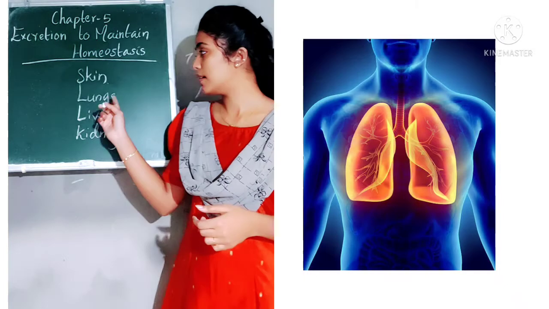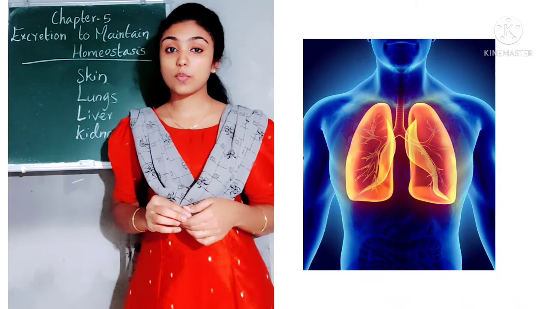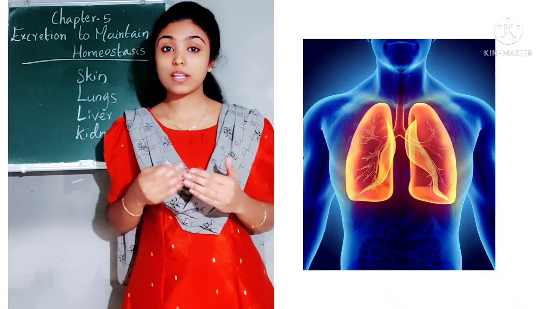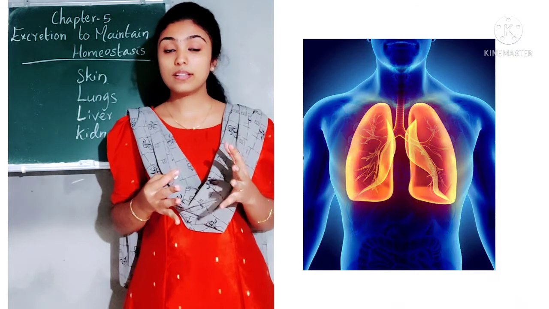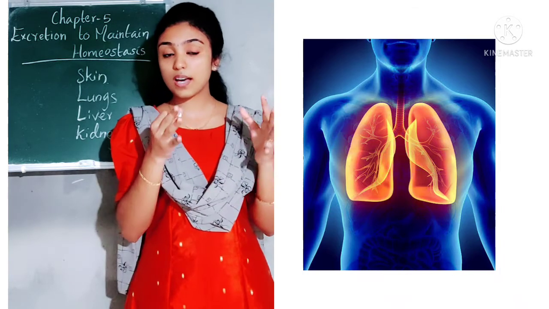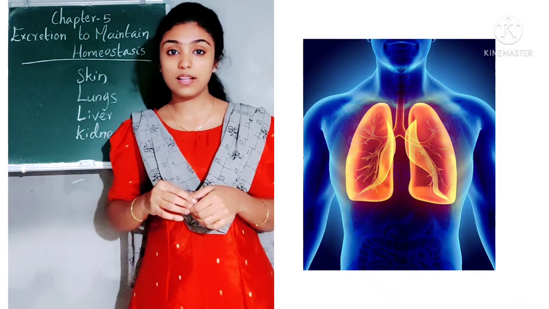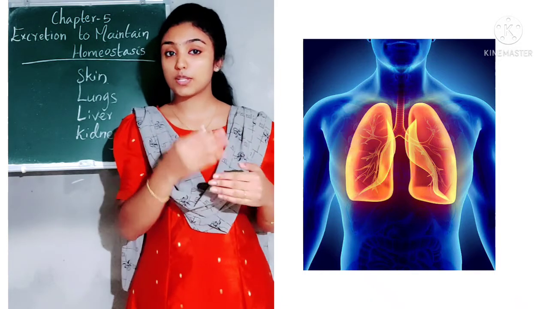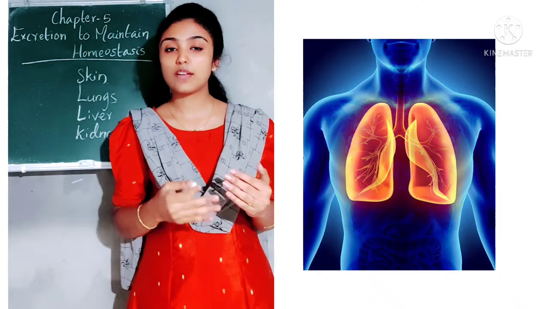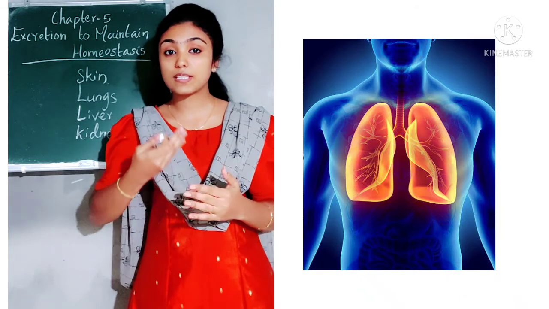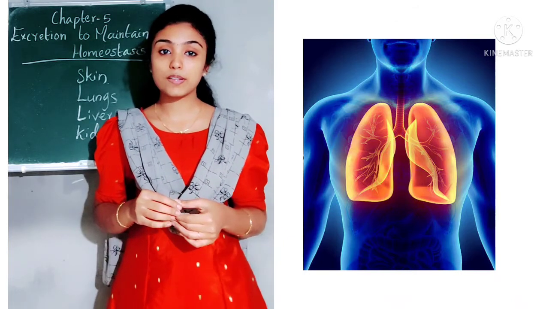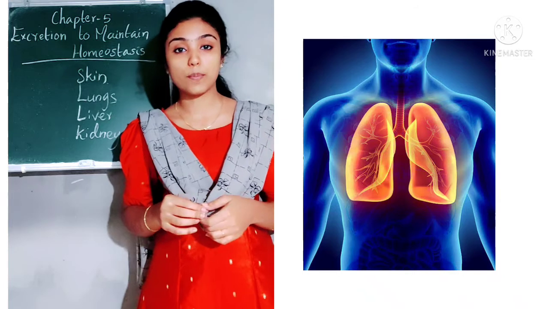Then the next one is lungs. So lungs help in removing the carbon dioxide. How? We know that after the metabolic activities in our cells, carbon dioxide is formed as a byproduct. And this carbon dioxide which is formed inside the cell mixes with tissue fluid, and from tissue fluid it enters into blood, and through blood it reaches the lungs, and from lungs the carbon dioxide is expelled out by the process of expiration. So this is how lungs help in removing the waste, that is carbon dioxide, from our body.